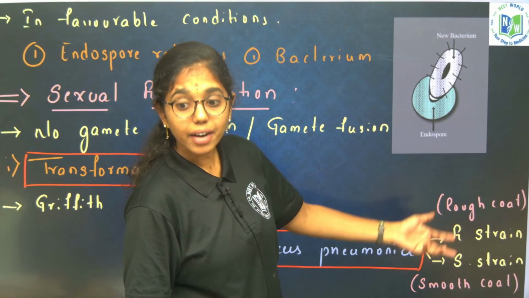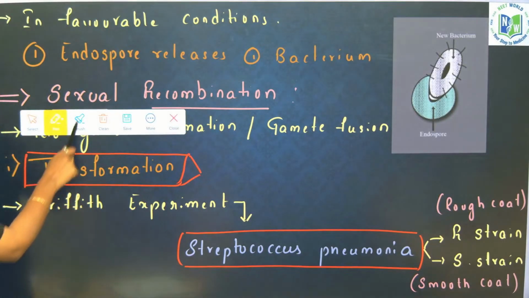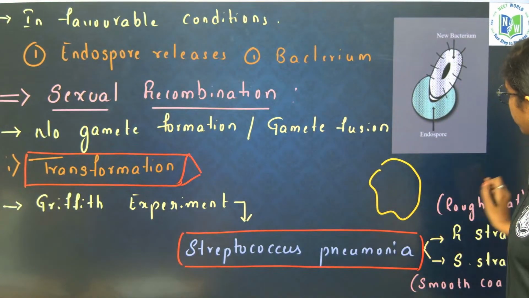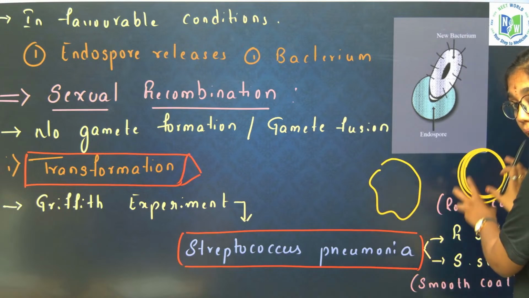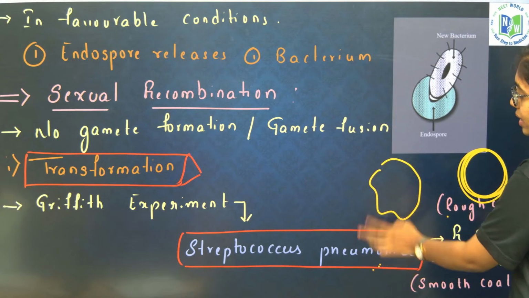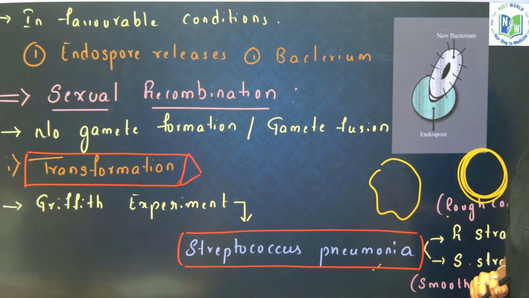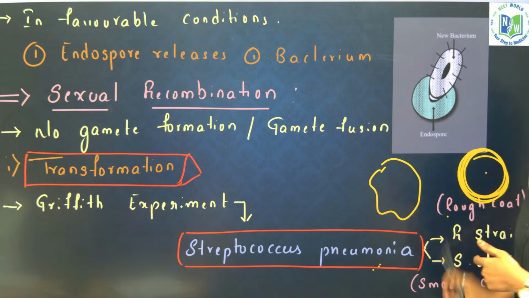The R strain is the rough strain, which is harmless because it has just a wavy outline of the cell wall. But the smooth strain has a very smooth coat over the bacteria which protects it from the host immune system. The rough strain does not have any outer coat, so it will be easily killed by the host immune system. Of the R strain and S strain, which will be virulent? The S strain, because it has a strong smooth outer coat and can survive the host immune system.